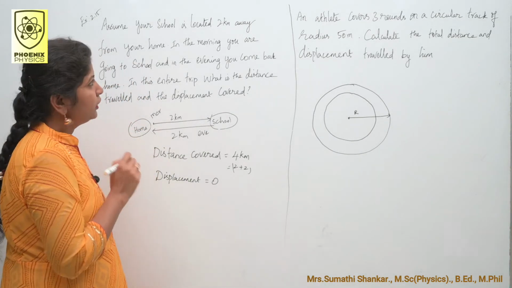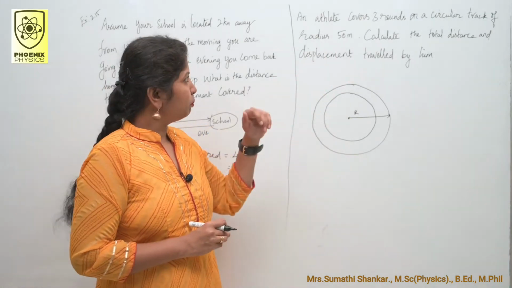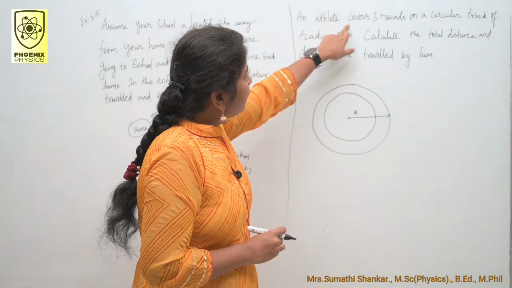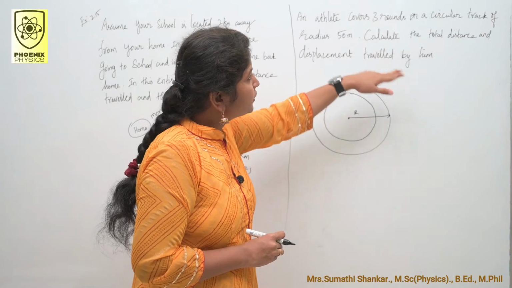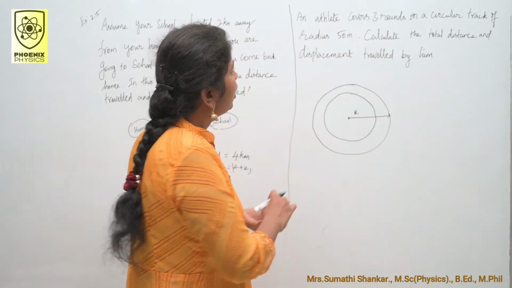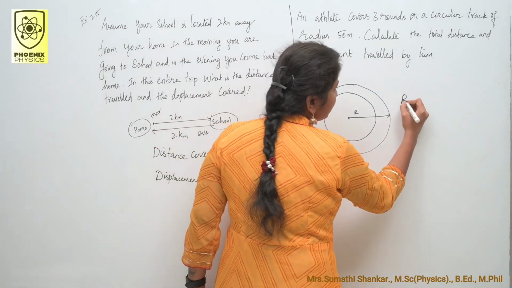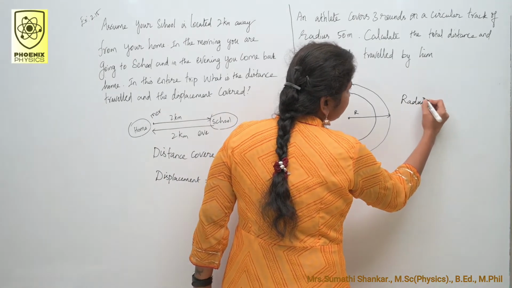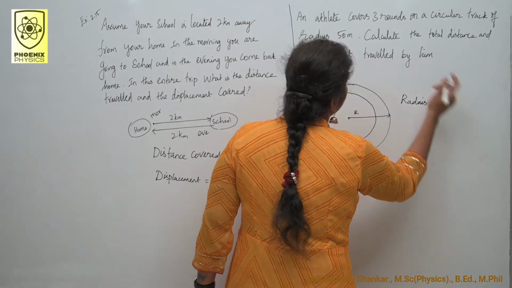Up to this clear? Look at the second example. An athlete covers 3 rounds on a circular track of radius 50 meter. Here radius is given 50 meter.